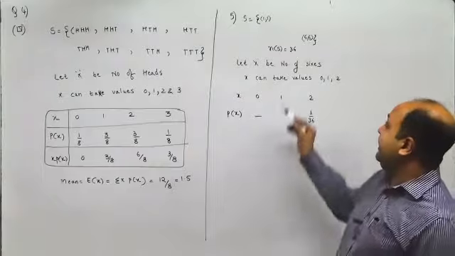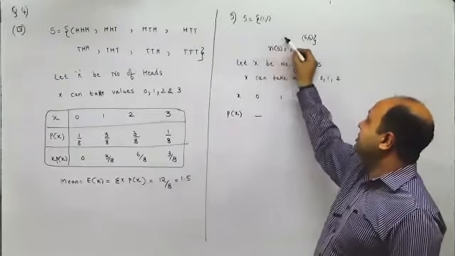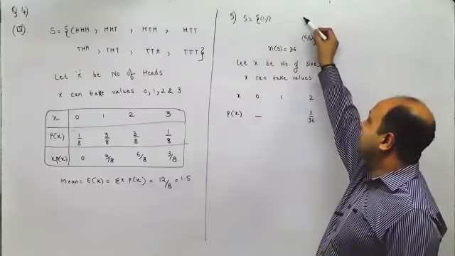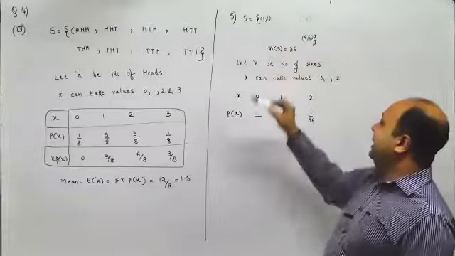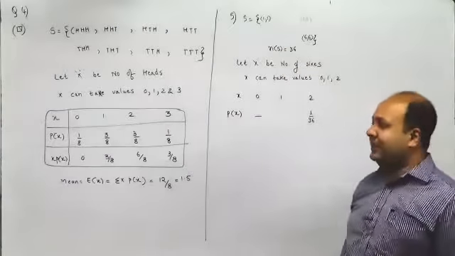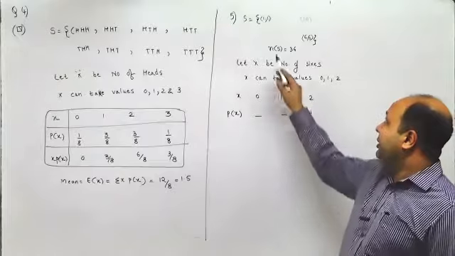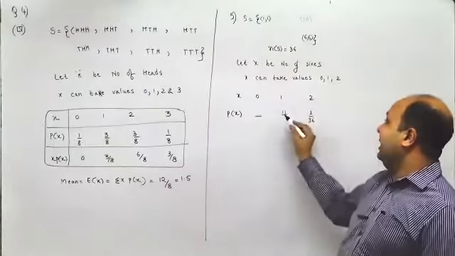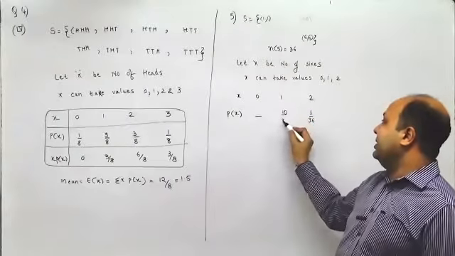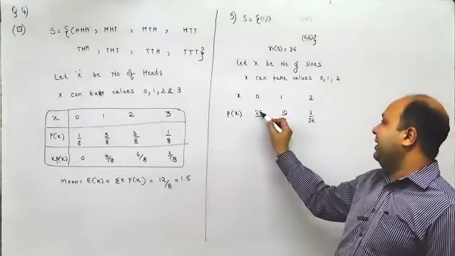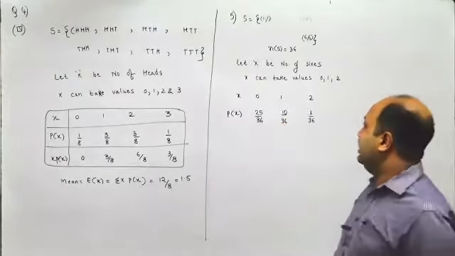So it would be 5 plus 6, 11, right? Yes, I have to subtract one more, so 10 by 36. And 0 sixes would be 25 by 36.